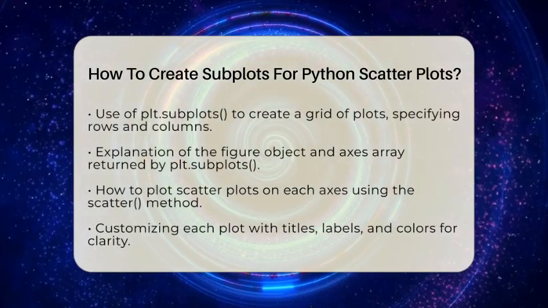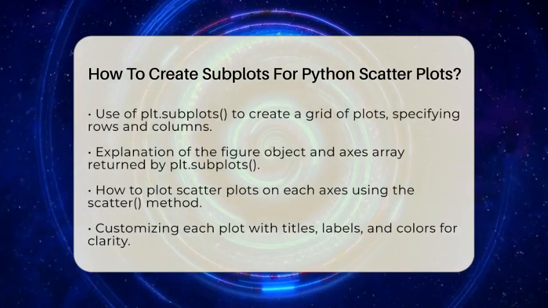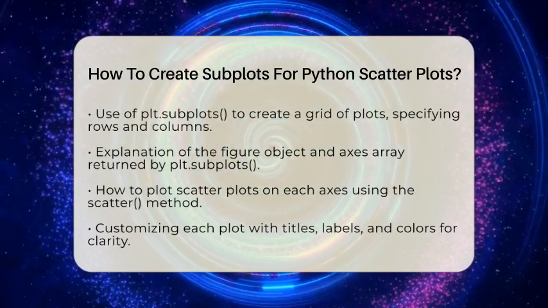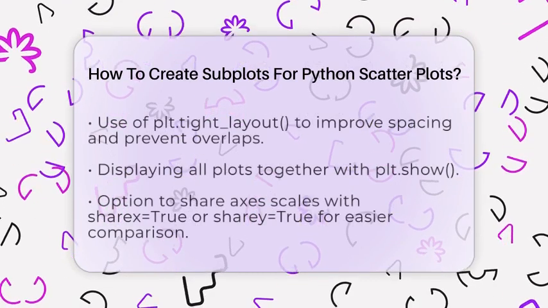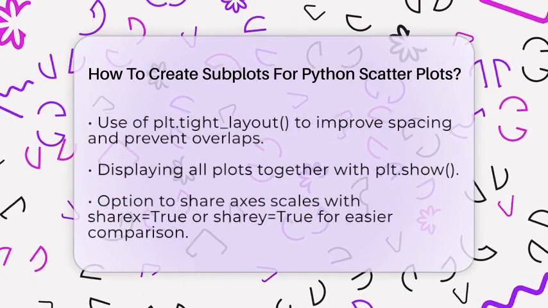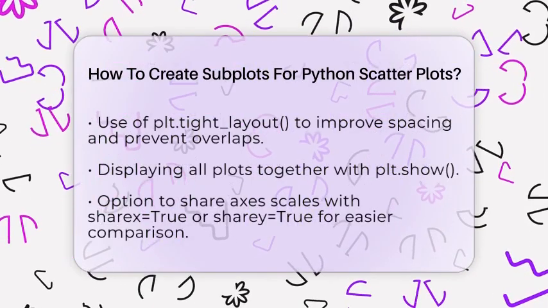To make the layout look tidy, use plt.tight_layout. This adjusts the spacing between plots so they don't overlap. When everything is ready, call plt.show to display all the scatter plots together.